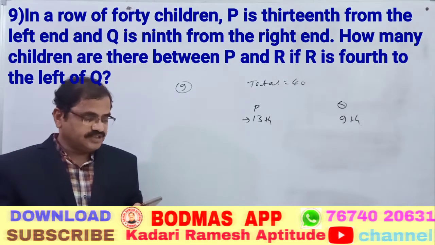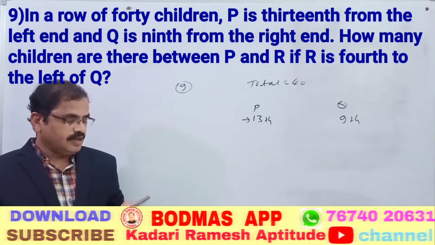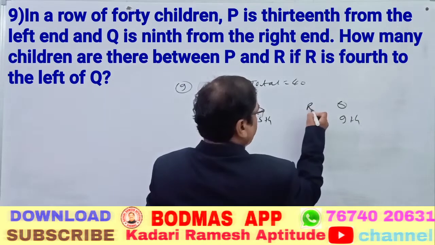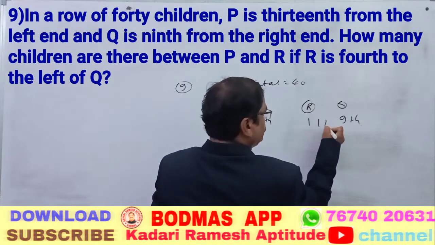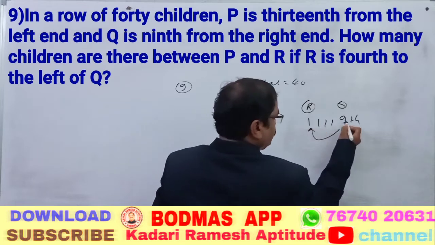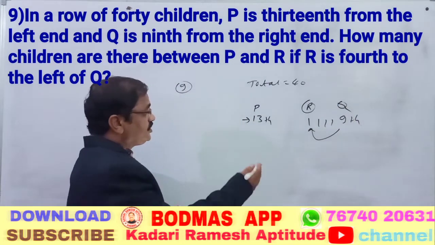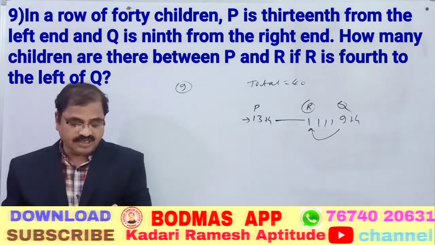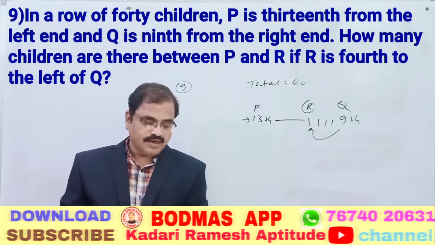How many children are there between P and R? R is 4th to the left of Q. Here R is: 1, 2, 3, 4, 4th to the left of Q. So how many children are there between P and R is asked.